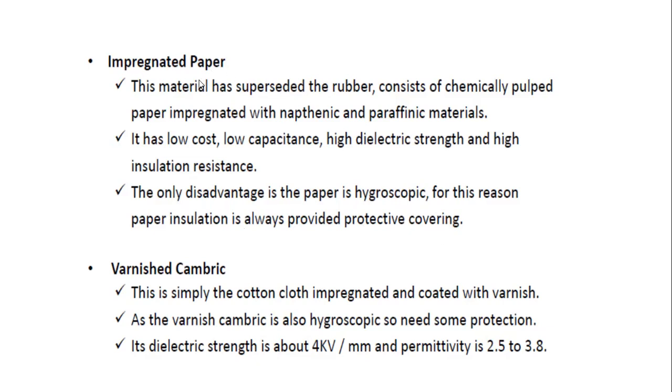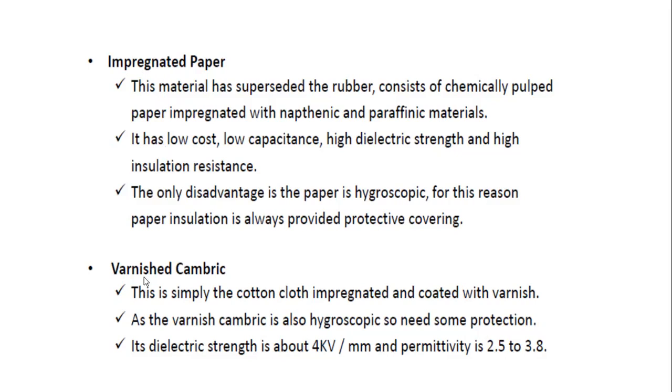This is used only for the protective covering of the insulation or the insulating materials of the cables. It gives high dielectric strength and high insulation resistance, but the main disadvantage is that it is hygroscopic.